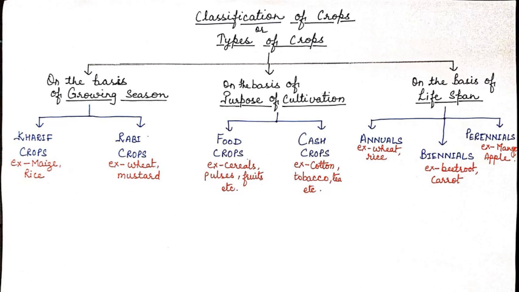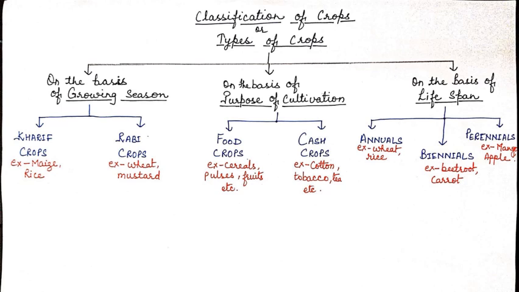The first reason for categorizing them is on the basis of growing season. And under this category are two crops. The first one is the Kharif crop. The example for Kharif crops are maize and rice. And the second one is Rabi crops, which have wheat and mustard. The second purpose or the basis of classification of the crops is the purpose of cultivation, and on this basis they are categorized as food crops and cash crops.